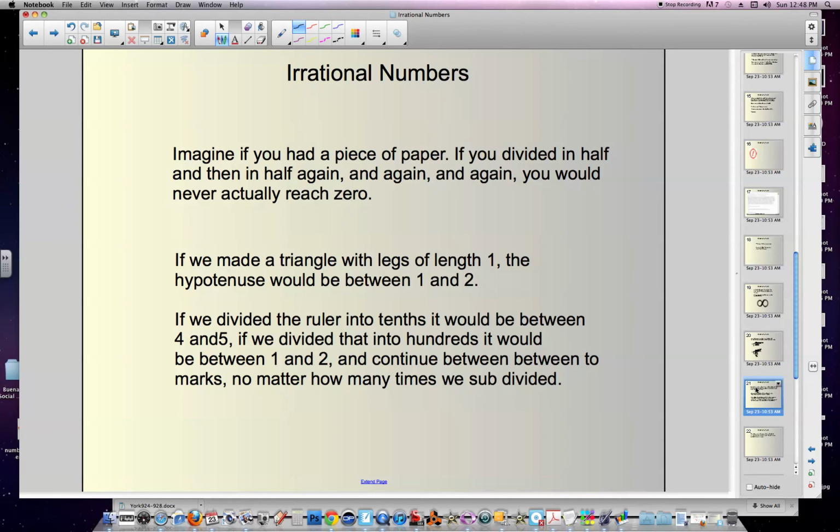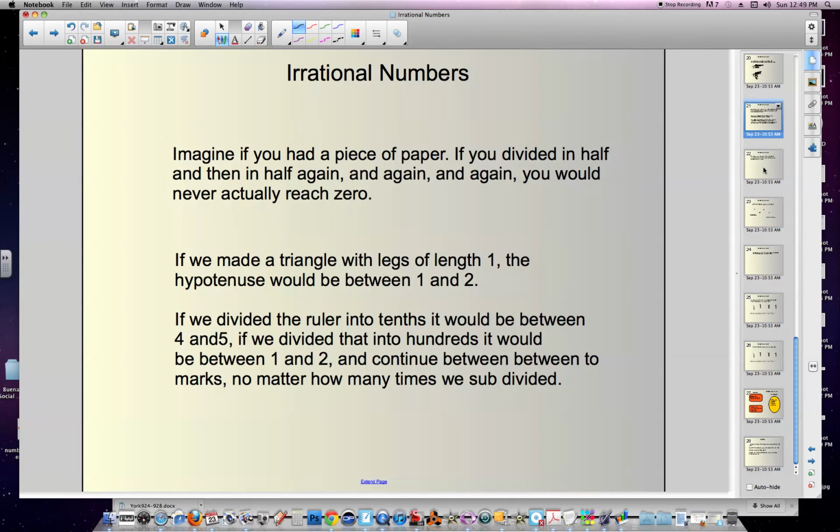We made a triangle with legs of length 1. The hypotenuse would be between 1 and 2. So then if we divide that ruler into tenths, it'd be between 4 and 5. And then if we divide it into hundredths, it'd be between 1 and 2 again, and so on and so on. No matter how many times you zoom in on that ruler, the length of that hypotenuse will always be between 2 marks. It'll never be right at a mark because it goes on forever.